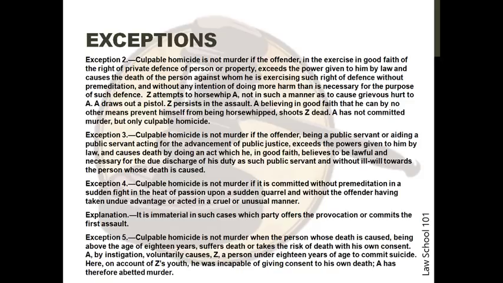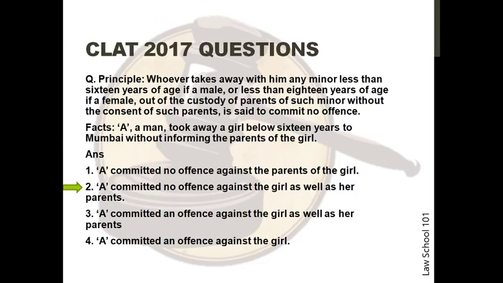For example, A by instigation voluntarily causes Z, a person under 18 years, to commit suicide. Here, on account of Z's youth, he was incapable of giving consent to his own death. A has therefore abetted murder. Now, we will move on to the previous year questions starting with CLAT 2017.